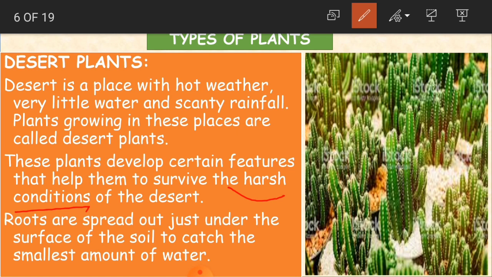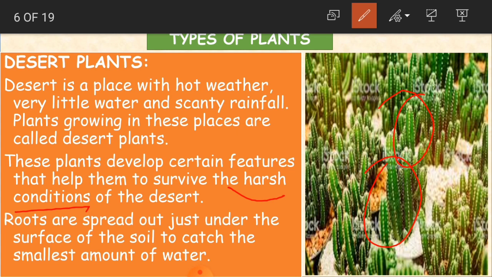The desert plants have certain features that help them to survive in these harsh conditions. And what is the main feature? That is their stems. Because of this, they are able to survive in those harsh conditions.